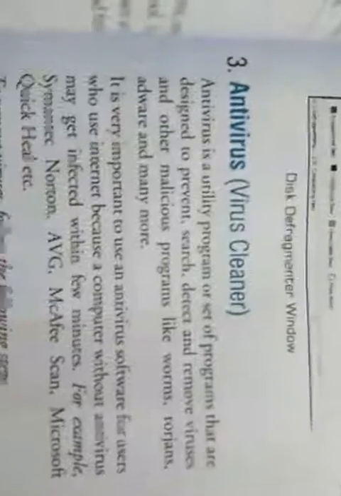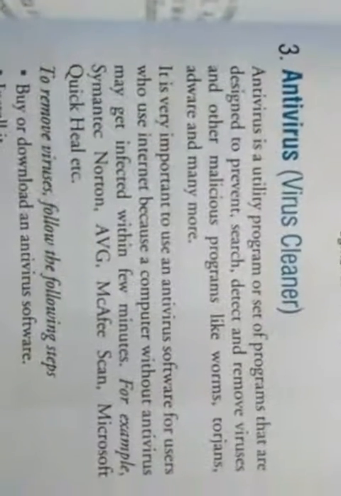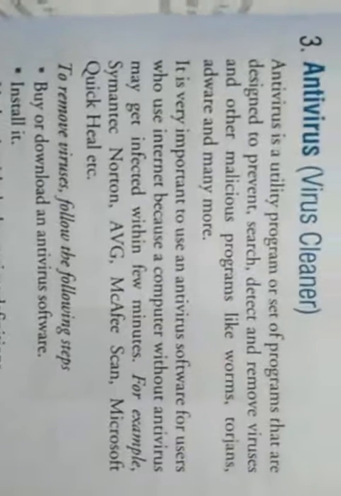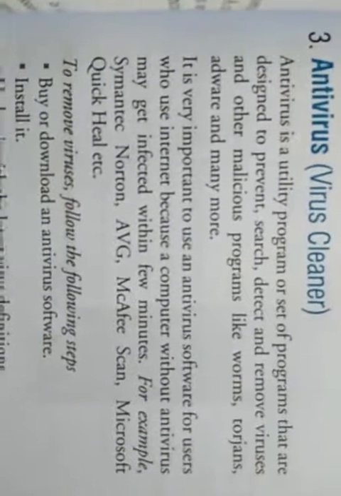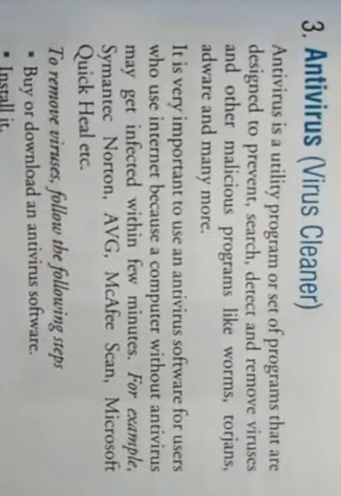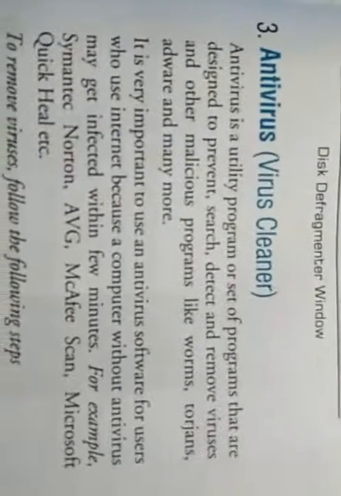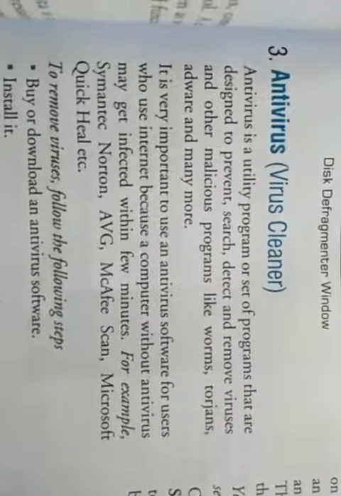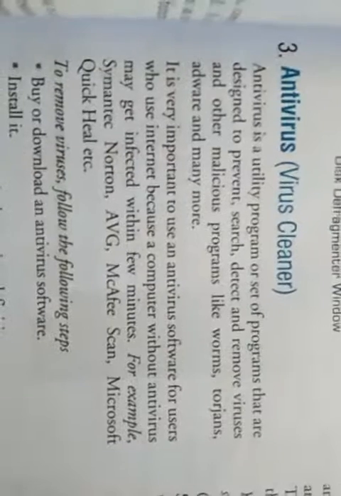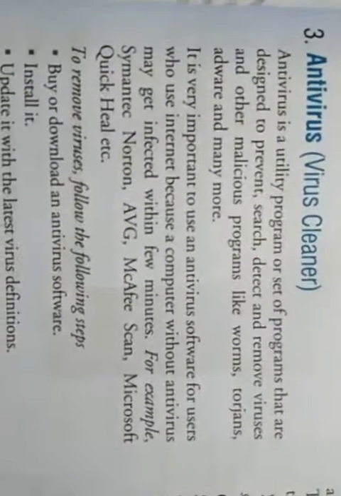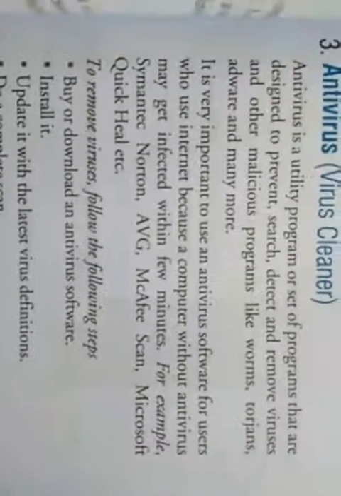And the next important tool is the virus scanner. When the system is infected with viruses, there is software called antivirus. Antivirus is also a utility program, or a setup program, designed to prevent, search, detect, or remove viruses and other malicious programs such as worms, Trojan horses, adware, and many more. Some examples are Norton Antivirus, AVZ, McAfee Scan, Microsoft, Quick Heal, etc.